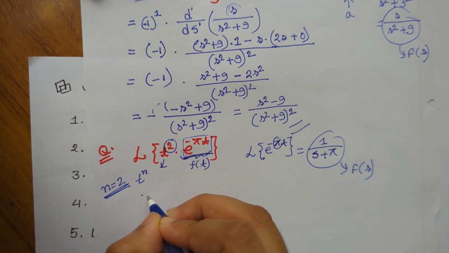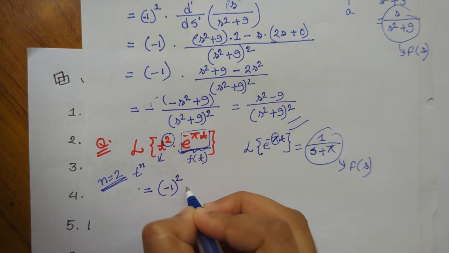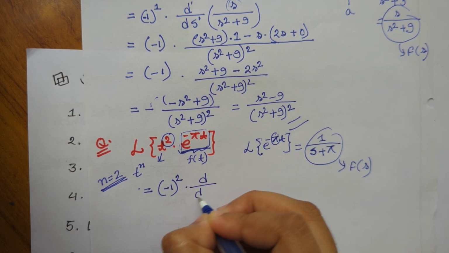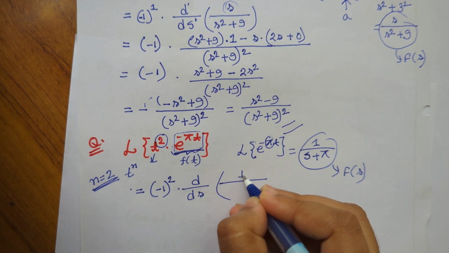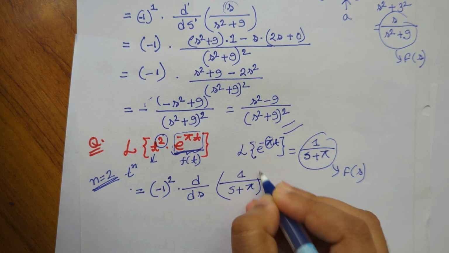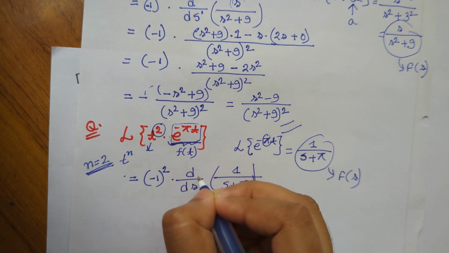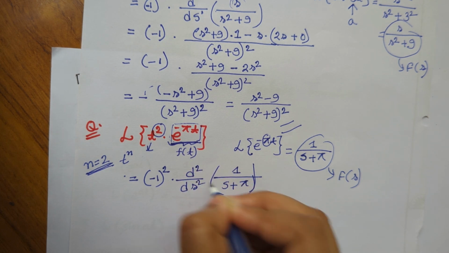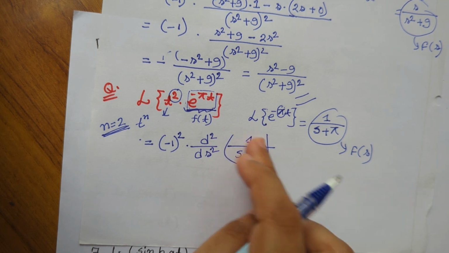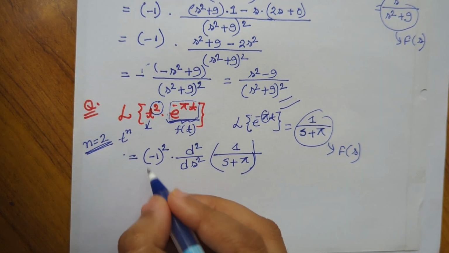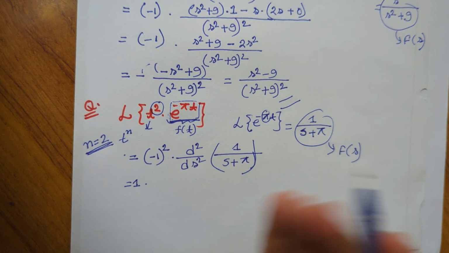So let's write the main formula. We have to write minus 1 to the power n, here n equals 2, into the derivative of this f of s function. What is the f of s function? 1 divided by s plus pi. And how many times will we do the derivative? We will do the successive derivation 2 times. Now let's differentiate this term 2 times. Minus 1 to the power square means plus 1 into, at first, our first derivation.